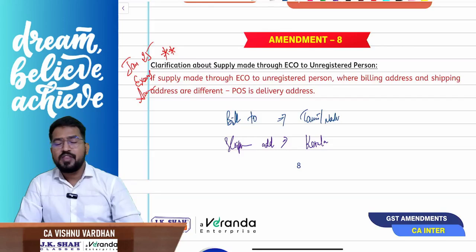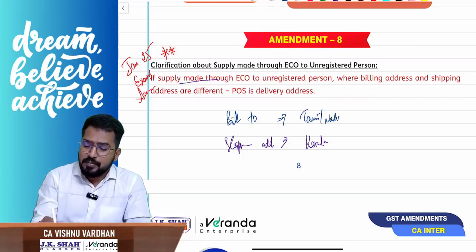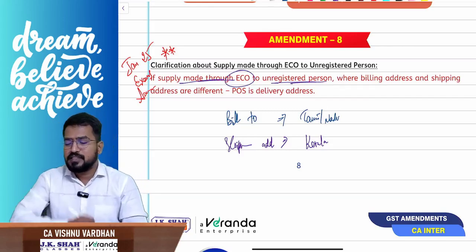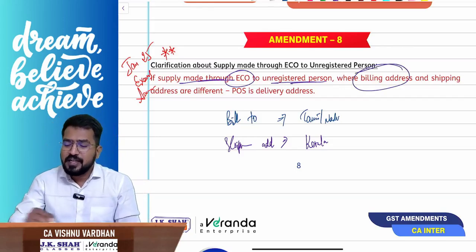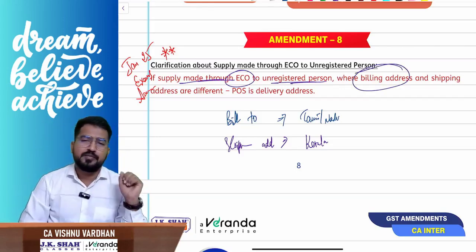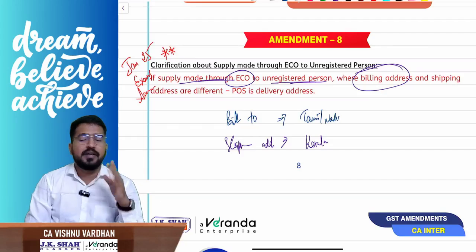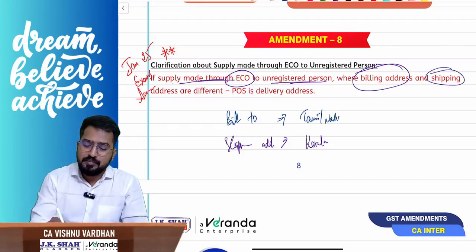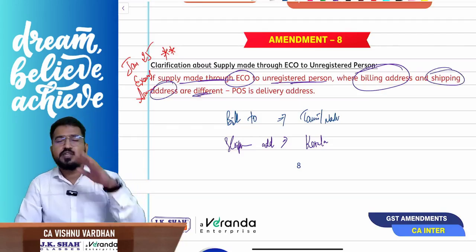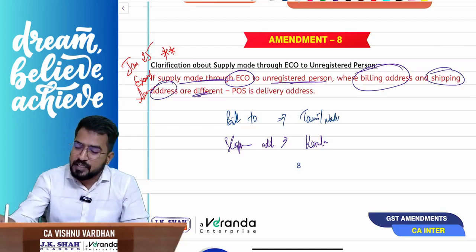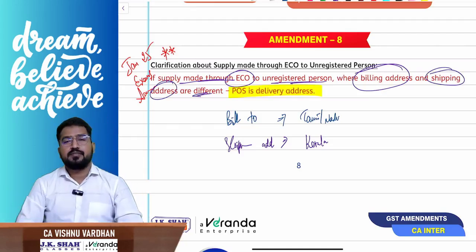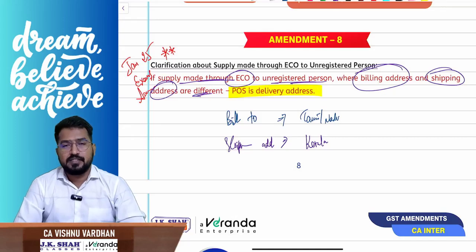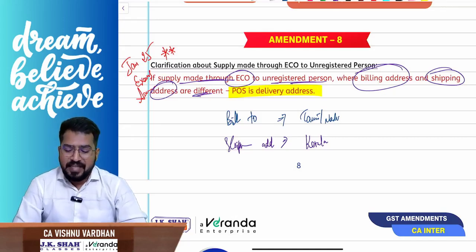See, the problem here is when any supply is made through an e-commerce operator to unregistered persons, if billing address and shipping address are in the same state, no problem about place of supply. But if billing address and shipping address are different, then what is the place of supply, sir? Place of supply is the delivery address. Place of supply is the delivery address. Am I clear? Simple amendment.